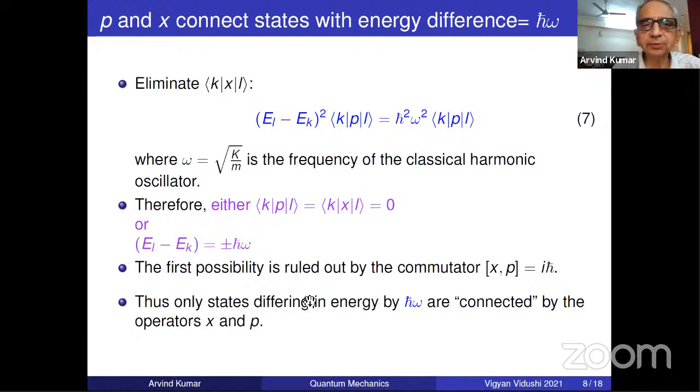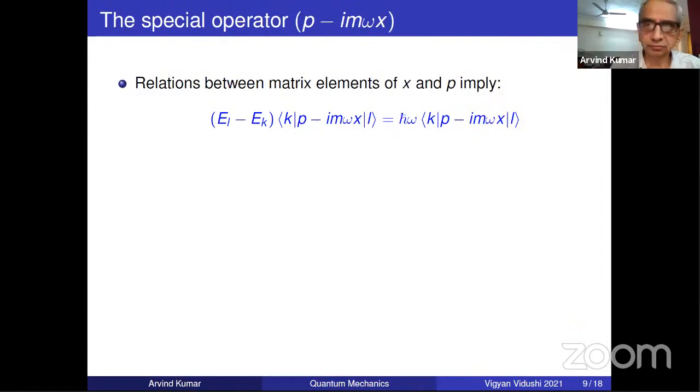So in quantum mechanics, the usual language is that states differing are connected. Connected is just a word to say that the matrix elements are non-zero. When we say states differing in energy by h cross omega are connected, it means the matrix elements of K and P between these two states are non-zero, and the rest are 0. So that is the meaning of connected.